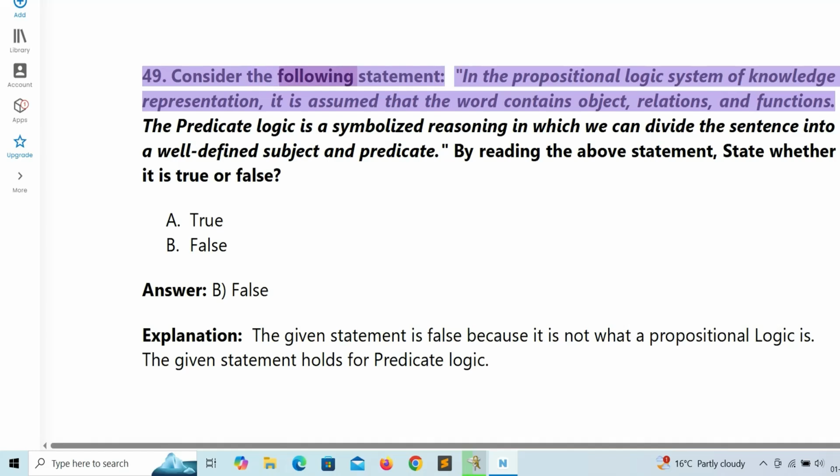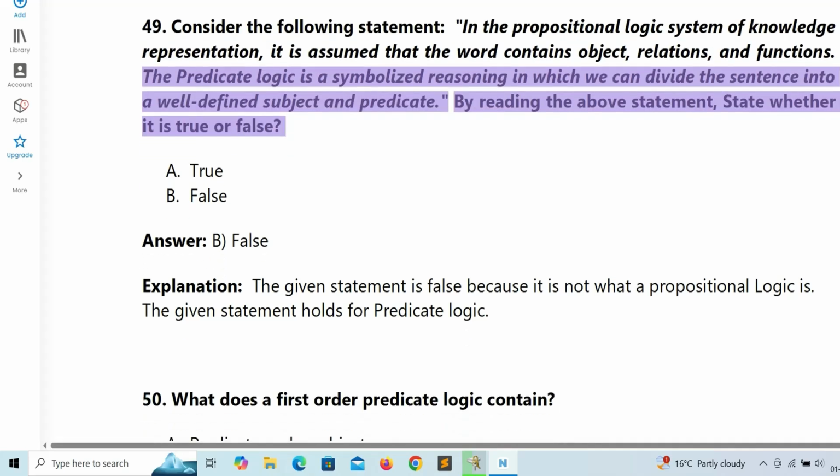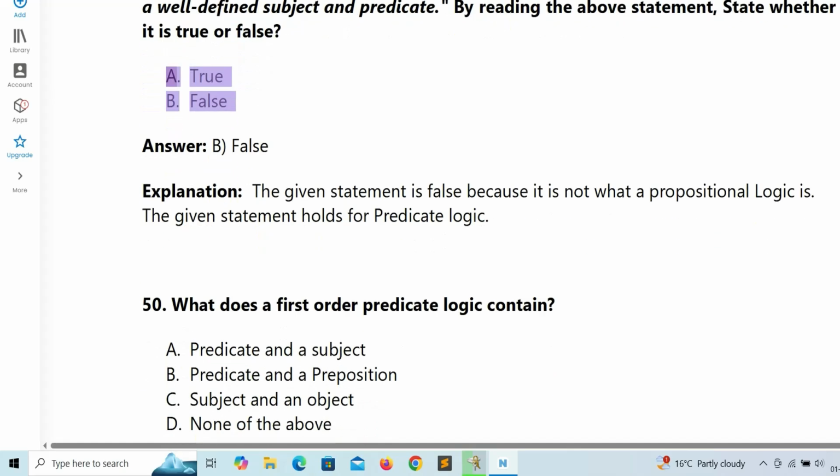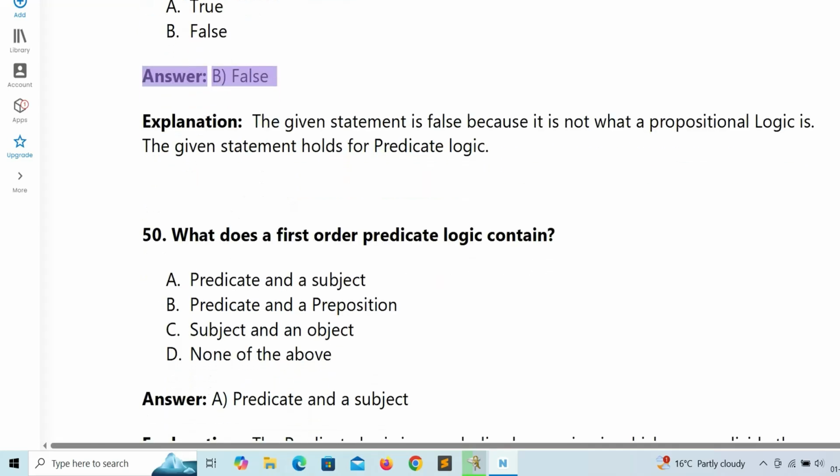49. Consider the following statement. In the propositional logic system of knowledge representation, it is assumed that the world contains objects, relations, and functions. The predicate logic is a symbolized reasoning in which we can divide the sentence into a well-defined subject and predicate. By reading the above statement, state whether it is true or false. A. True. B. False. Answer: B. False.